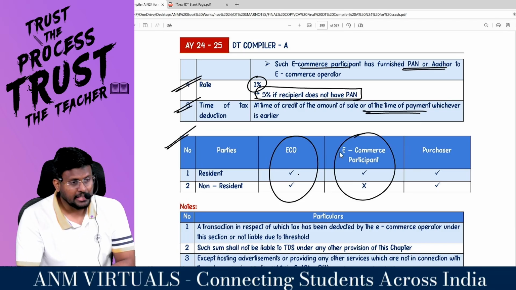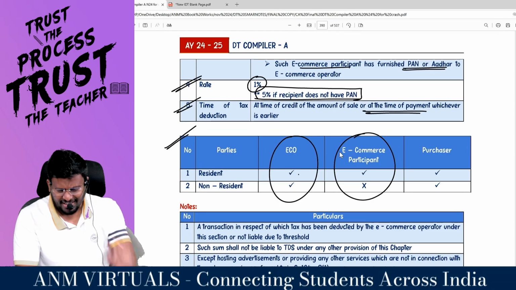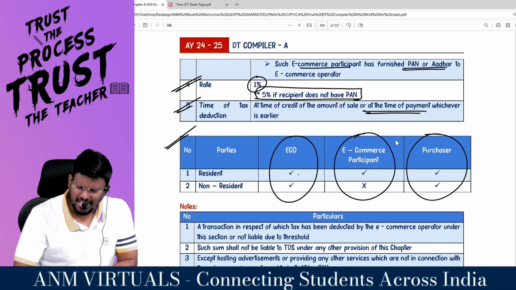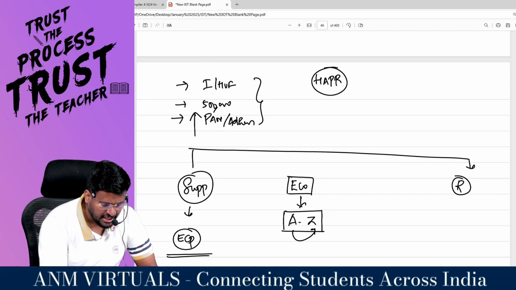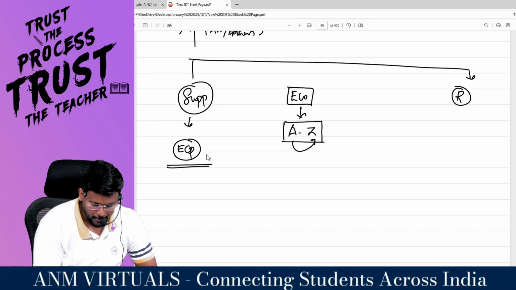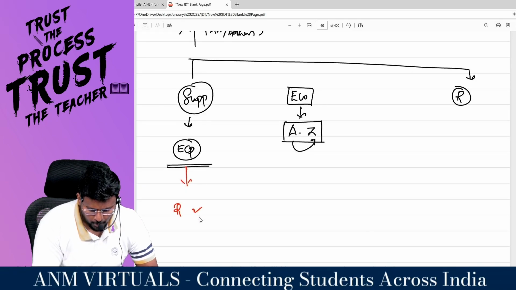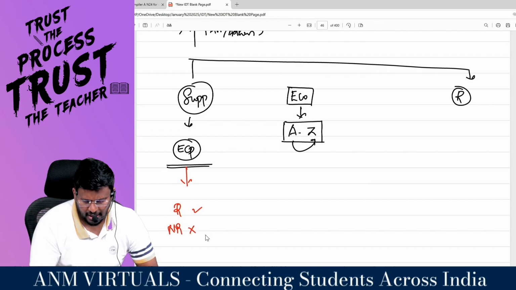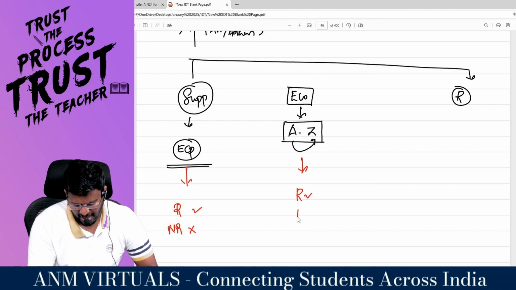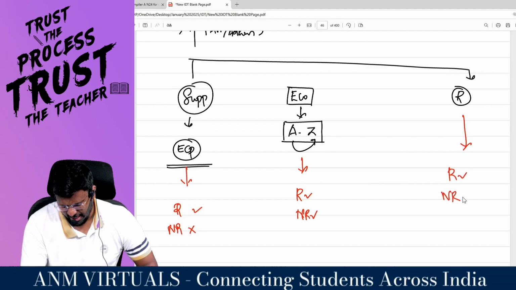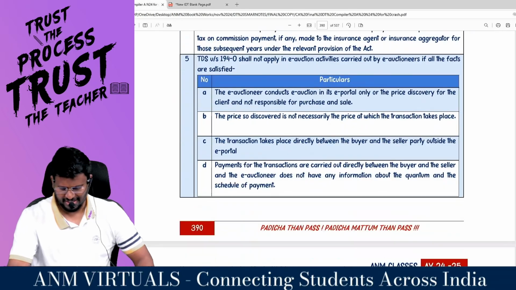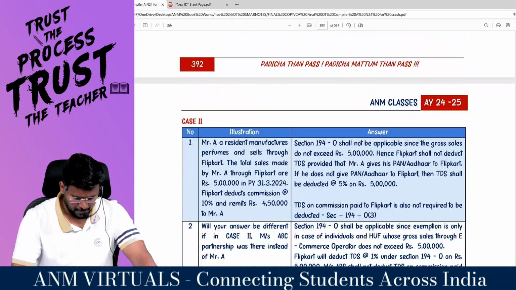But the e-commerce participant should mandatorily be a... that purchaser may be resident or non-resident. So the e-commerce participant, the supplier, and the recipient may be resident or non-resident. Fantastic to the course, sir. Coming to the next one.